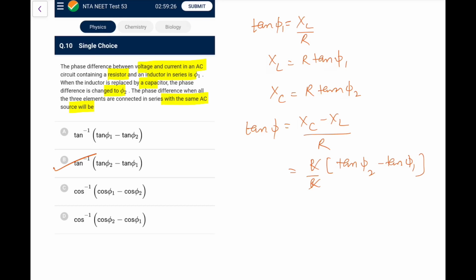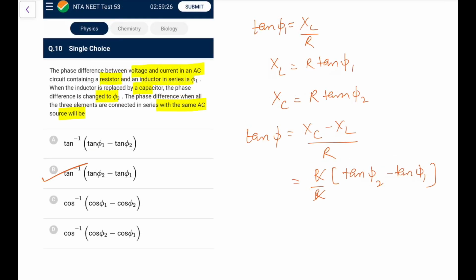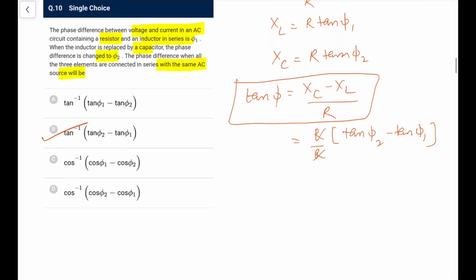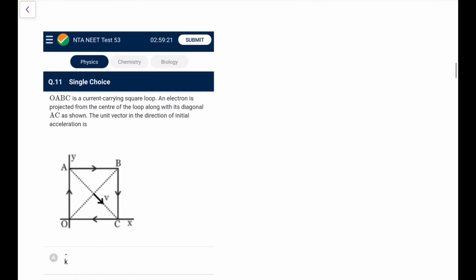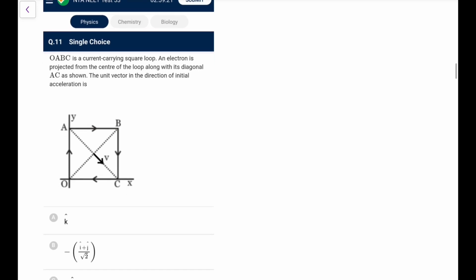Now here, if I see the answer given as A, because I can justify A and B both, because in NCERT we use this convention, while in some books they use the convention XL minus XC by R. It depends whether you take current to be leading or the voltage to be leading. So going by NCERT, I will go for option B, not for A, though A can also be justified because nothing is mentioned, but I'm sticking to the NCERT convention.